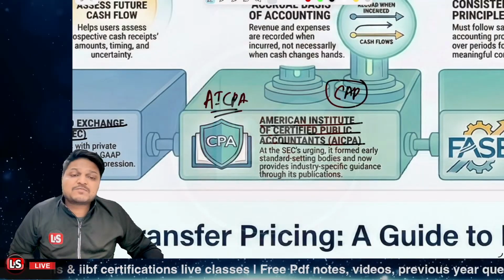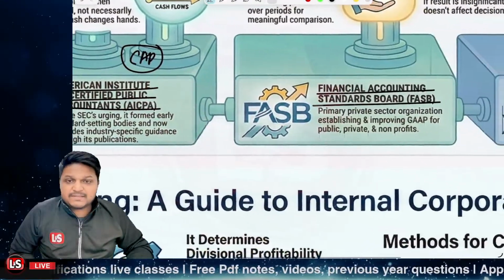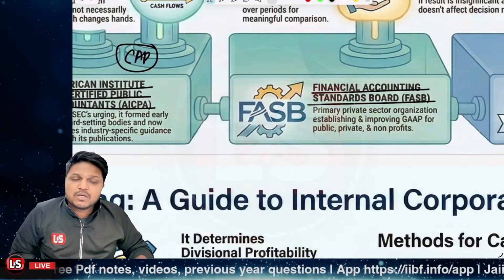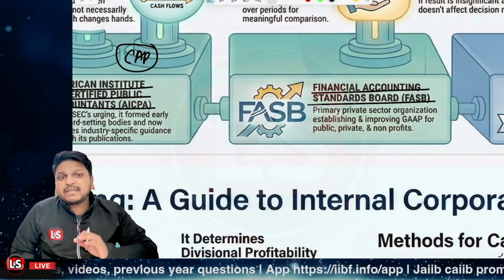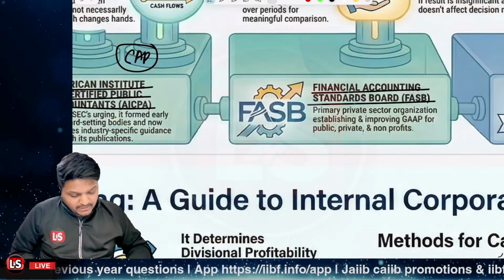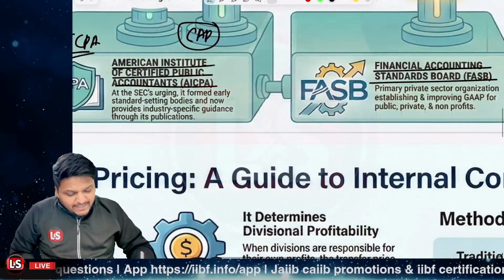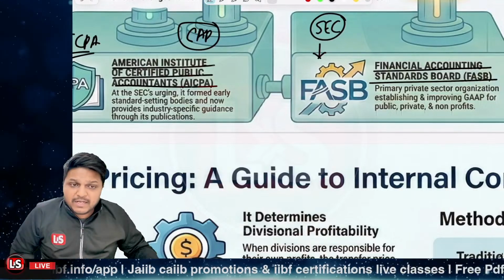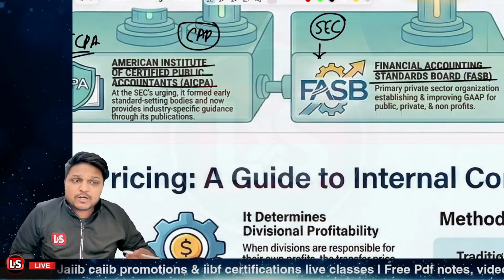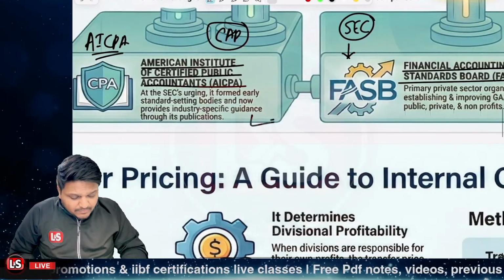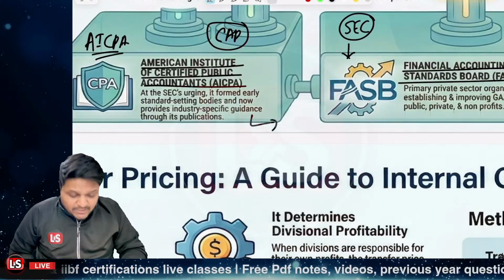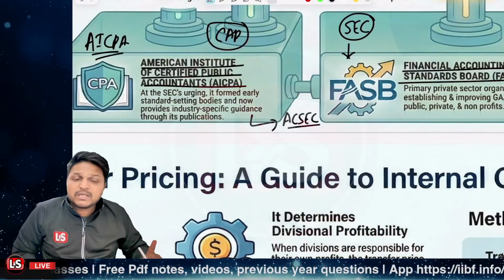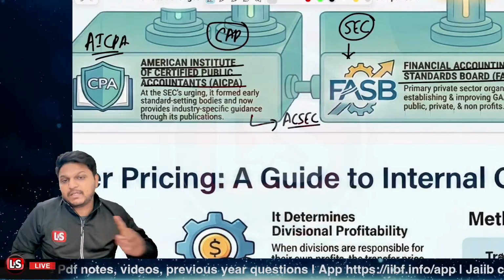And when the FASB, the Financial Accounting Standards Board, was created, when the SEC said that the FASB is to be created, the AICPA established the Accounting Standards Executive Committee. So after that point, the AICPA established the ACSEC. Now, ACSEC is what? Accounting Standards Executive Committee, right?